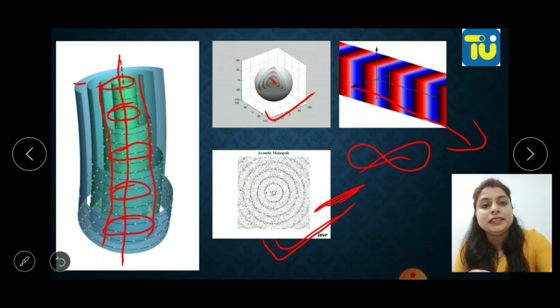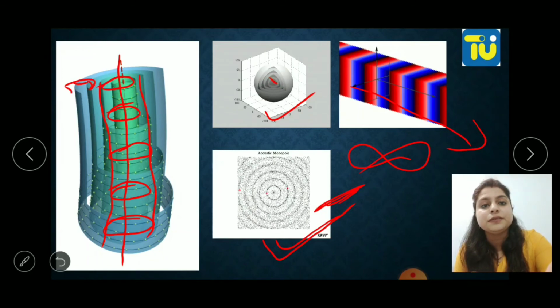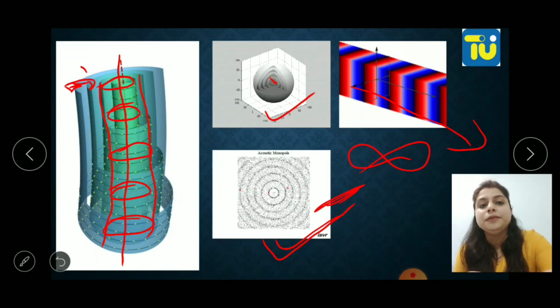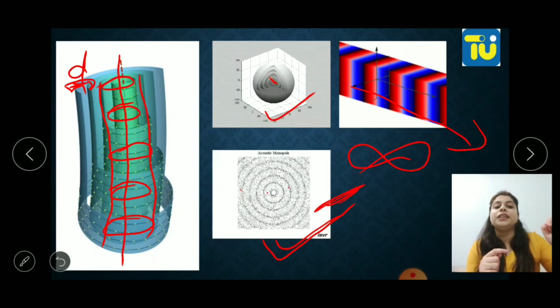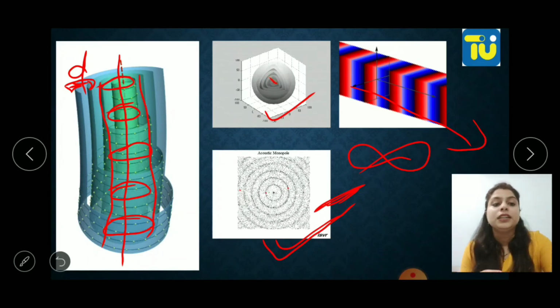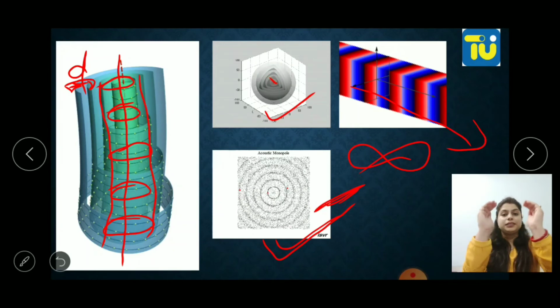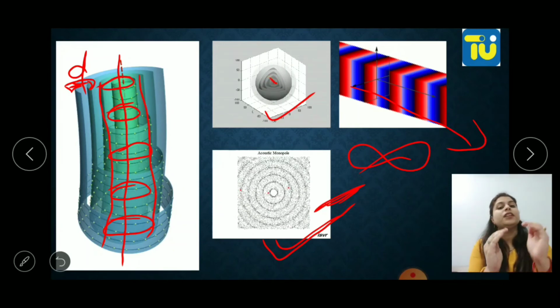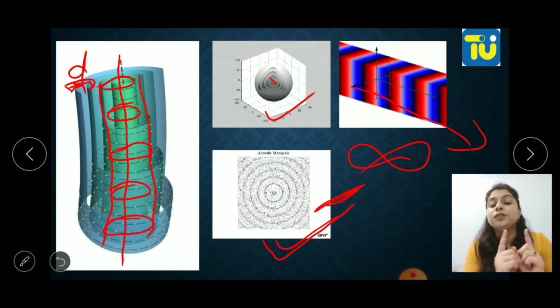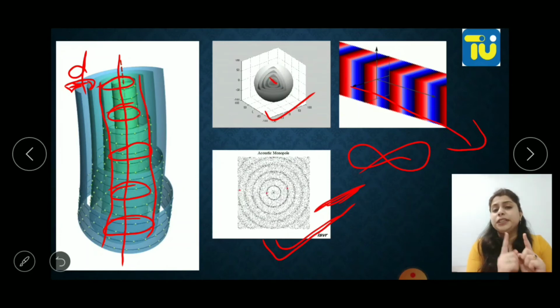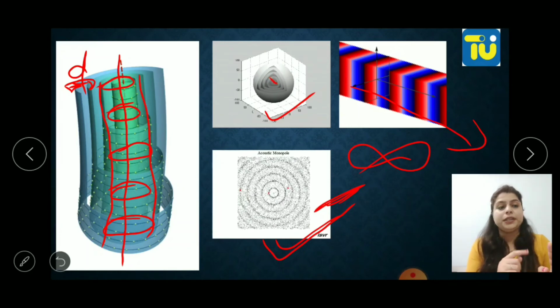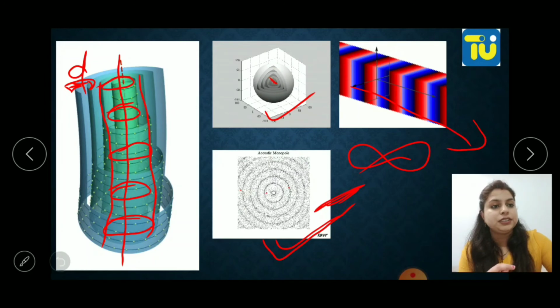Just mind that the distance between these wavefronts is d, and it will be the same between all the wavefronts. The distance between one wavefront and the second will be the same, and this will be approximately equal to the wavelength of the light. Okay, so these are the wavefronts.